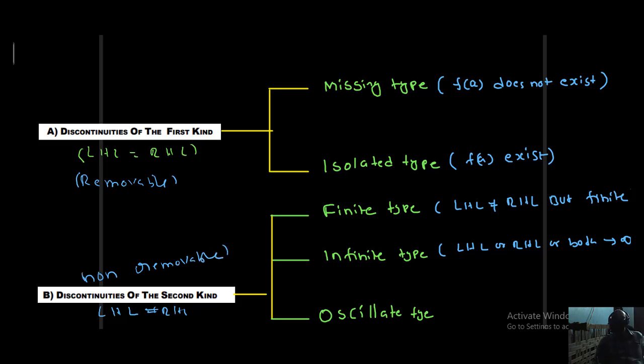Okay, students. So missing type: f of a does not exist. Isolated type: f of a exists. First type: LHL not equal to RHL but finite, that is finite type. Second type: infinite type, LHL and RHL are both tending to infinity. Oscillating type, so you should write this: limiting value of sin 1 by x as x tends to 0.